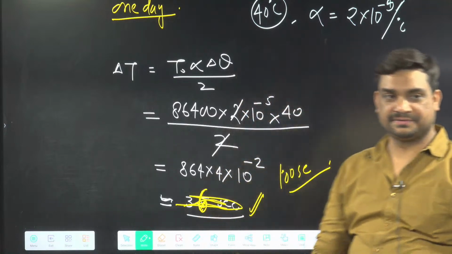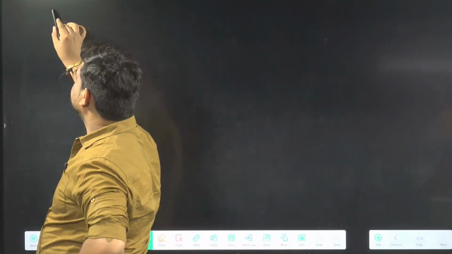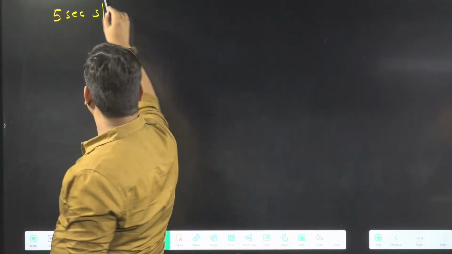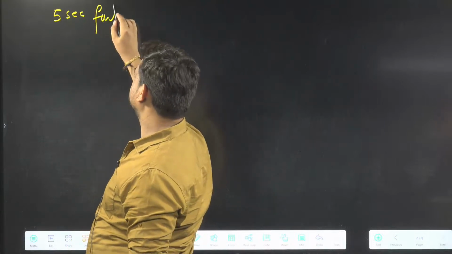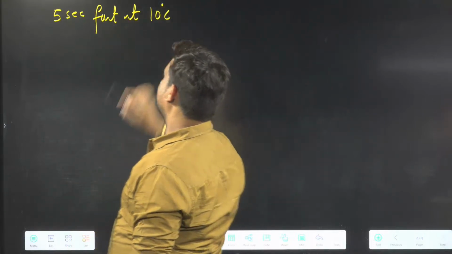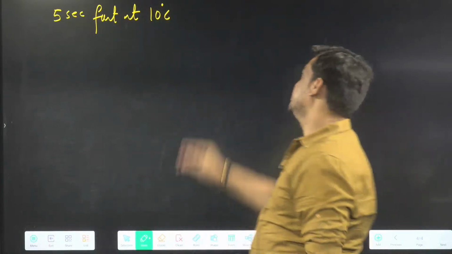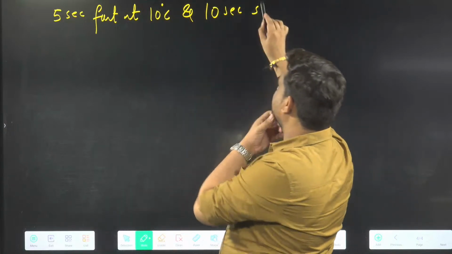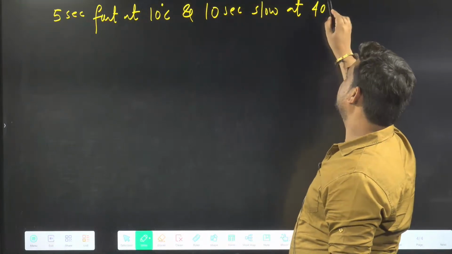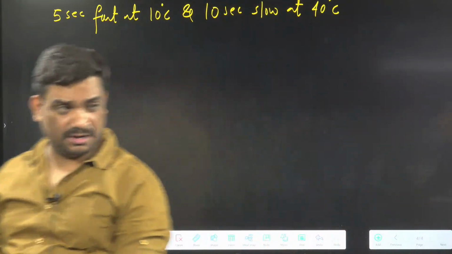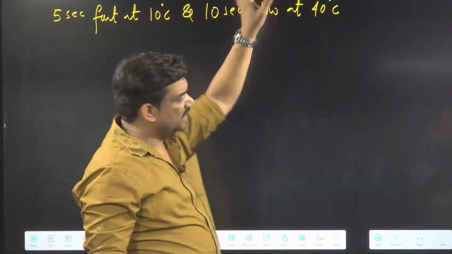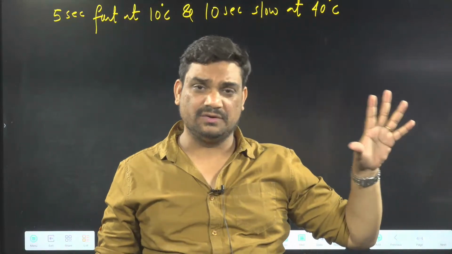Okay, then right. A clock based on pendulum is 5 seconds fast at 10 degrees Celsius and 10 seconds slow at 40 degrees Celsius. Means we have one clock here.